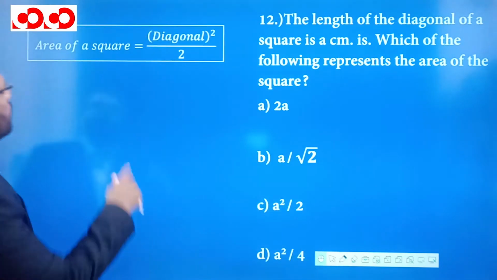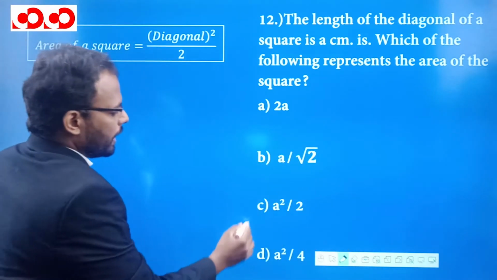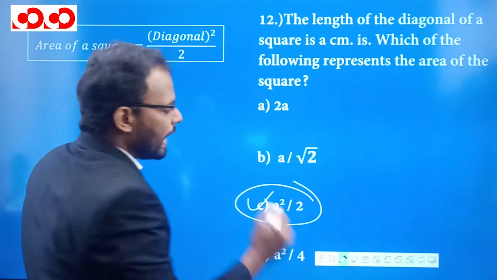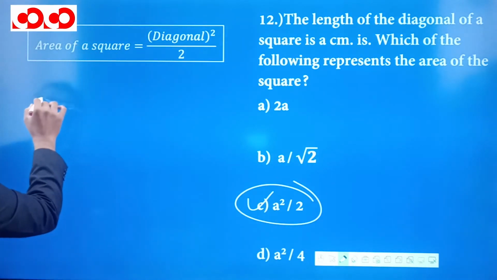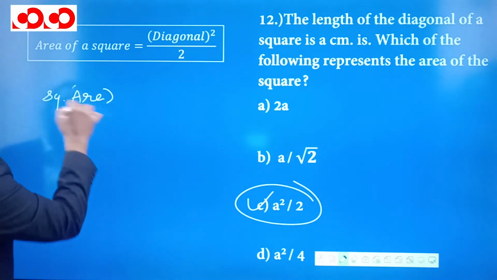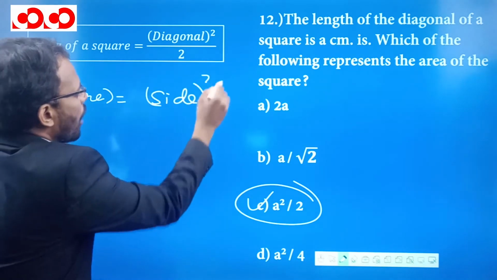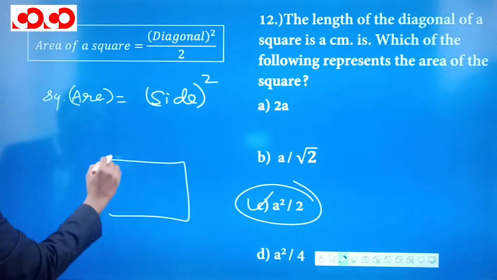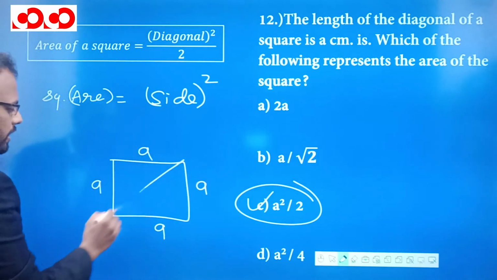See, we know that area of the square is diagonal square by 2. So we can directly put it as a square by 2 because a is the diagonal. How did this come? See, we know that area of a square is nothing but side square. However, when we draw a square, this is A, this is A, this is A, this is A, then what is its diagonal?